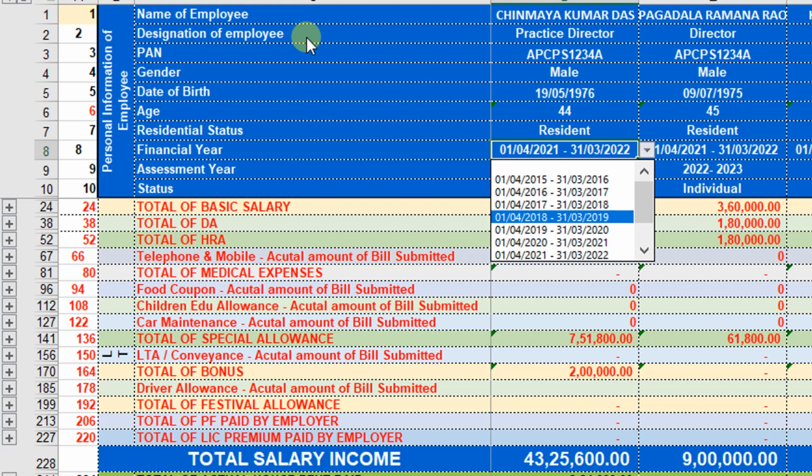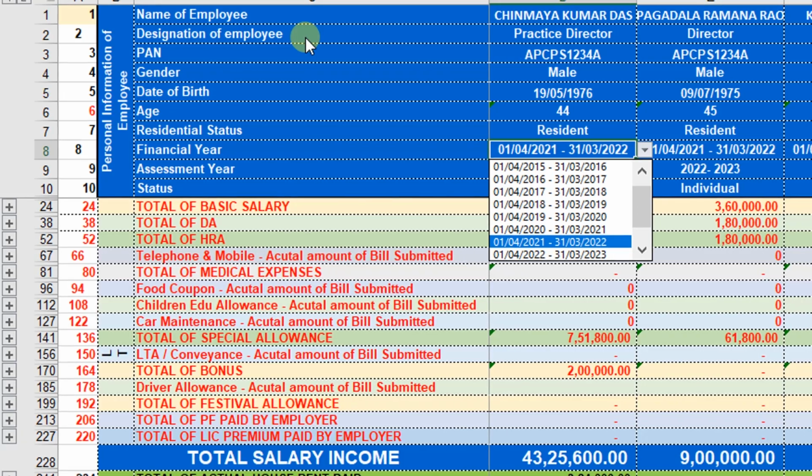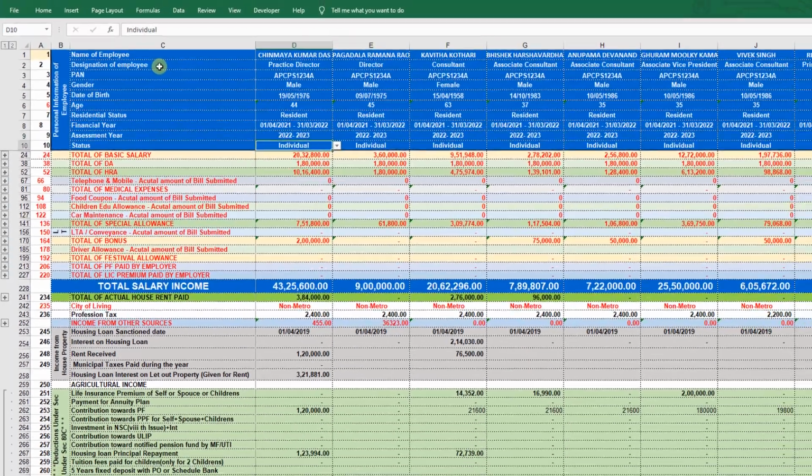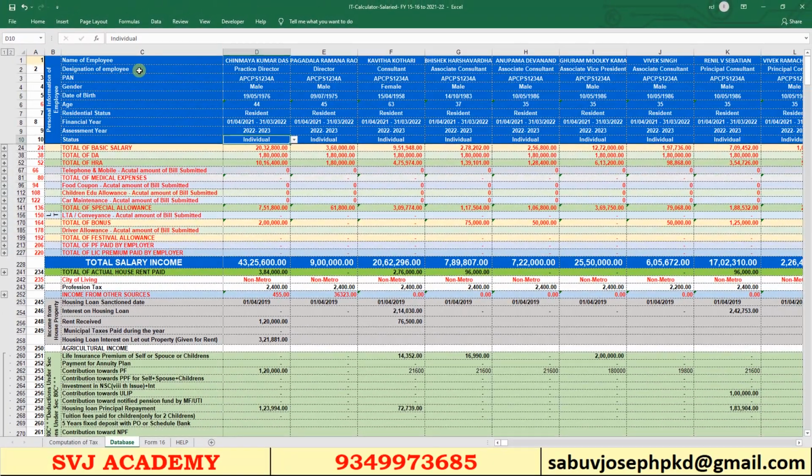If you wrongly select the financial year, the income tax slab and exemptions of that particular financial year will be loaded and calculated accordingly. So don't forget to select the appropriate financial year. Here I am selecting 1st April 2021 to 31st March 2022 as the financial year, and the status of the employee. This is the common information about the employee.